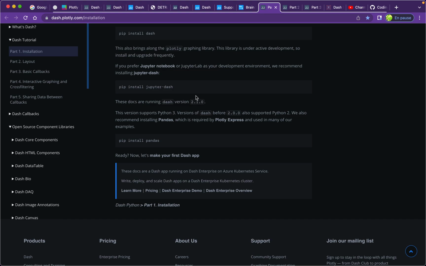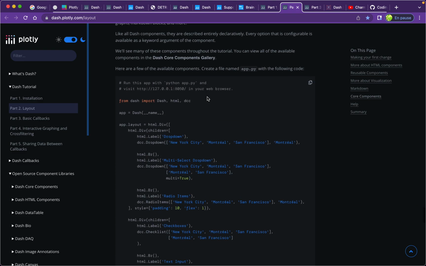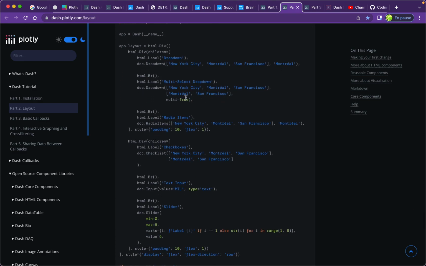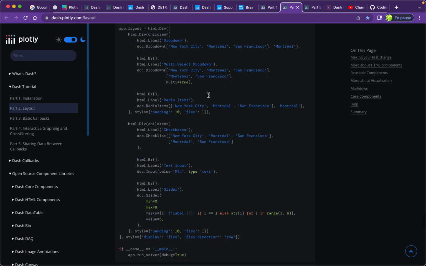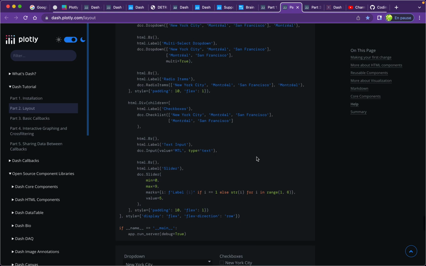Dash is very easy to use and to implement. Pip install Dash, and after that you can deploy a Dash interface using this code. It's like HTML. You can implement an HTML label and also a dropdown to see the different options of this select box. You implement this code to create a dropdown, radio items, or a multi-select dropdown. And you have a lot of examples of this code.